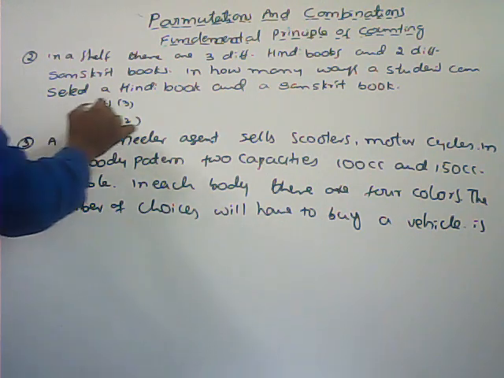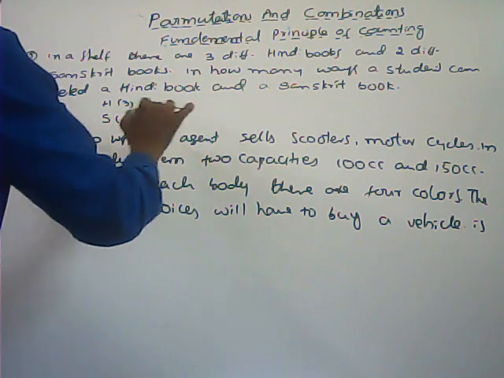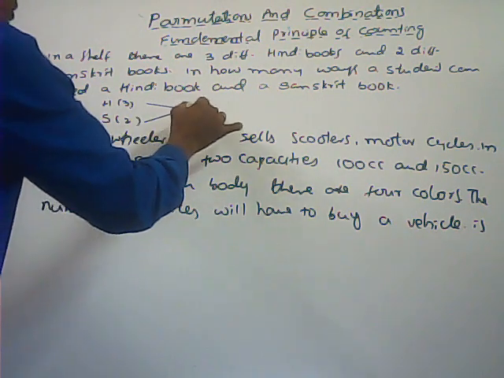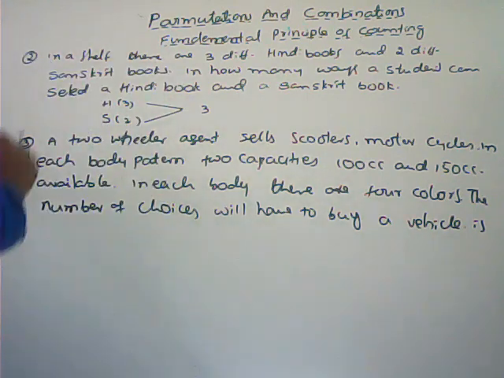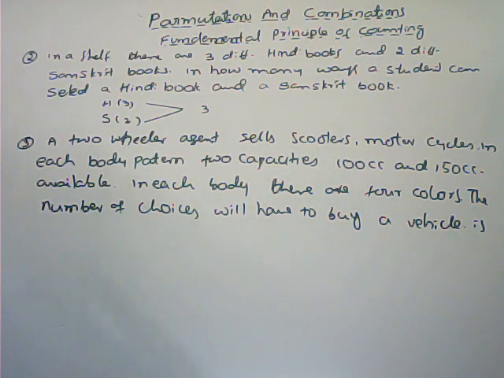Here, total how many Hindi books are there? Total three are there. The number of ways of selecting one Hindi book is only three ways. We can select any one. Here H1, H2, H3, three Hindi books are there. I can select H1 or H2 or H3. So three ways are there to select one Hindi book. And the Sanskrit books, two are there. He has to select both: one Hindi book and one Sanskrit book only.